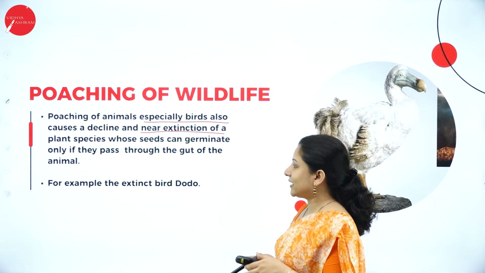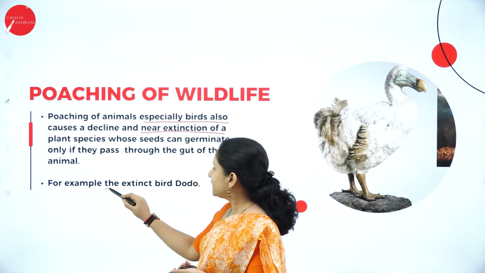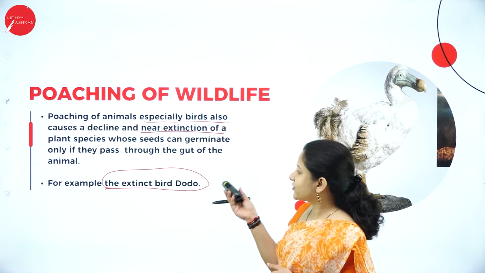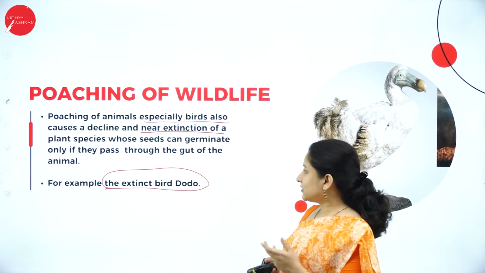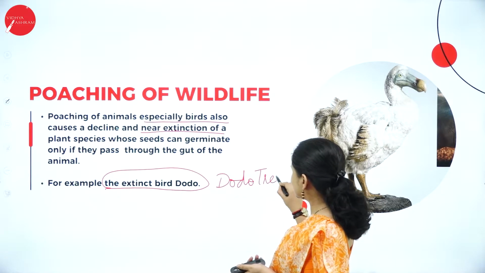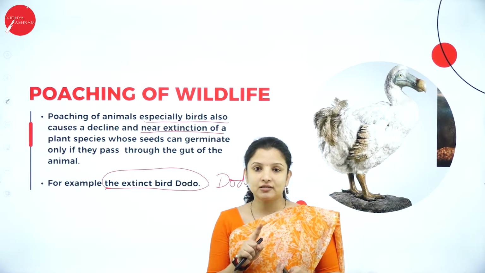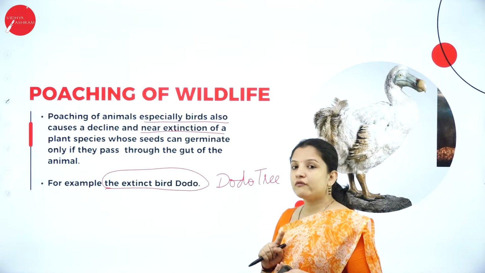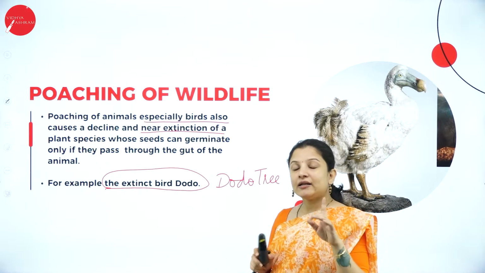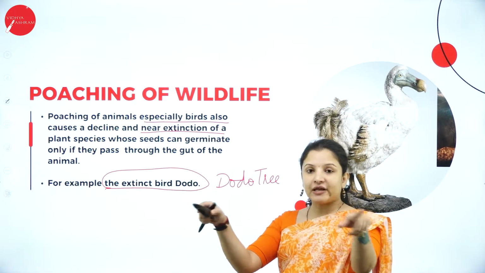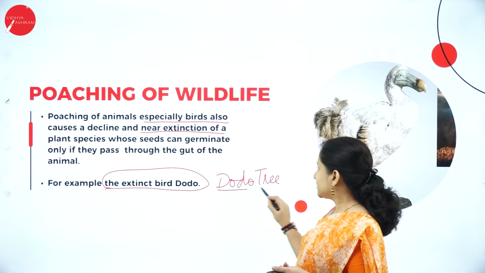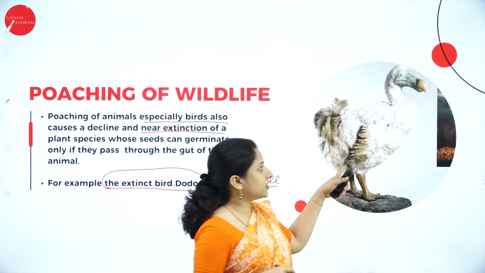So to make you understand here, I have taken the example of the extinct bird dodo. So dodo, the story behind this is very nice. Actually, there is a tree which is called the dodo tree. So this dodo tree, it is said that only one tree is present in the world today. Overall, nowhere else can you find a dodo tree. Only in one of the national parks, one tree is there, and they have preserved it in such a way that they have put fencing and all that, and they are trying to preserve that tree. Now, what is the speciality of this dodo tree? So this is the extinct dodo bird that I've put here.